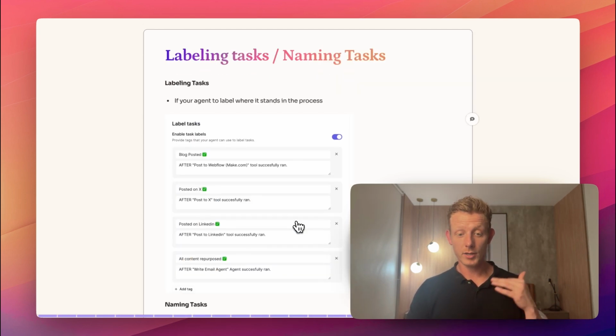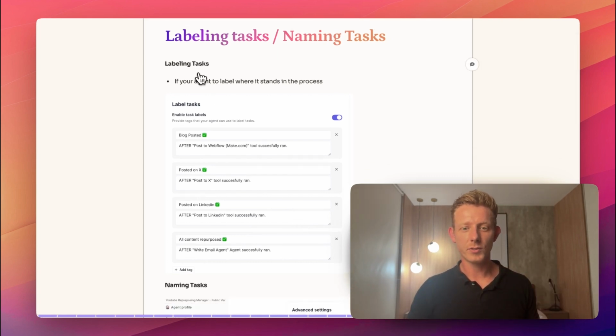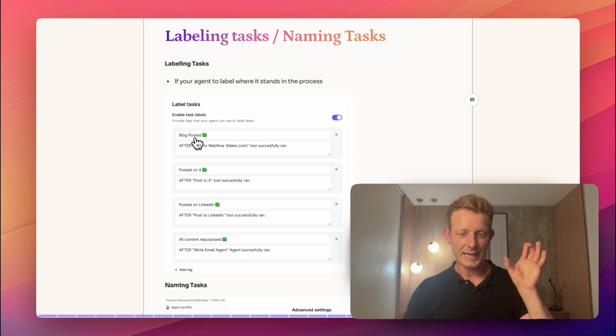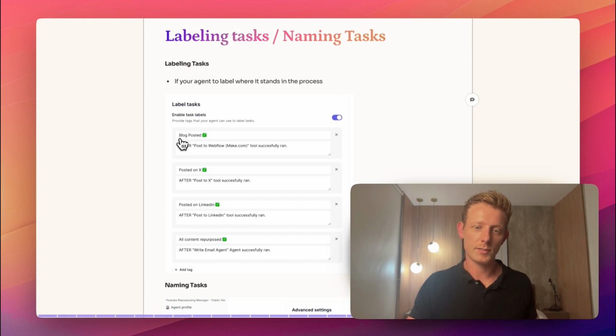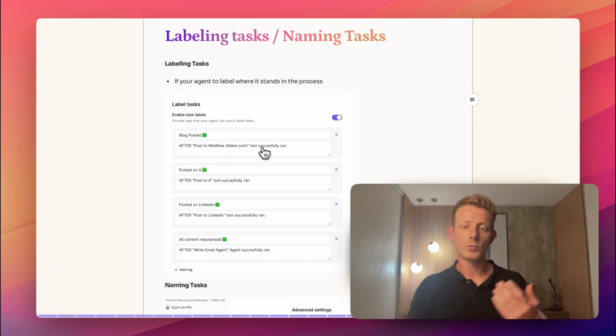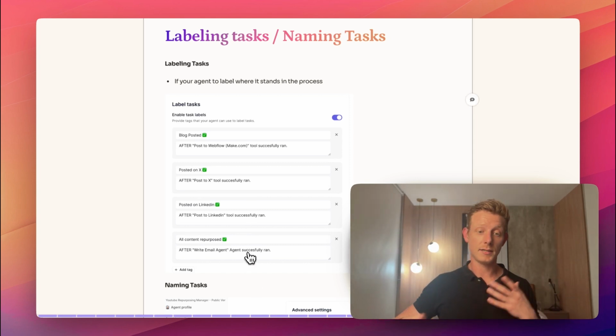And then we have another few prompting things inside of Relevance AI specifically. The first one is labeling tasks. So we can organize our dashboard and have labels for what has been done with each task. Basically this is a prompt too. So we can say blog posted, and that's the actual label, and then we prompt when to give it that label, so after the post to Webflow tool successfully runs. So you can do this if you want to organize it a little bit better or have a better overview.